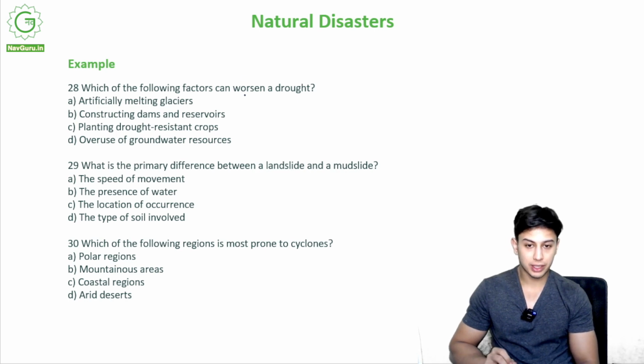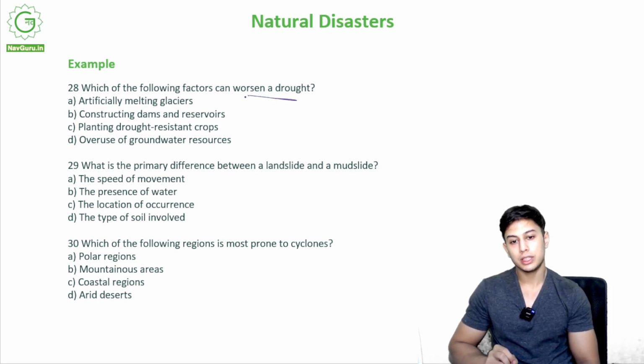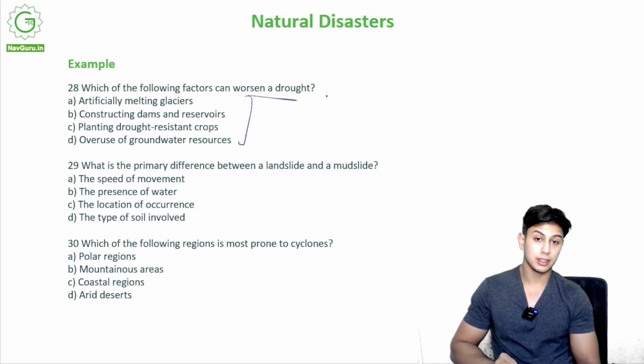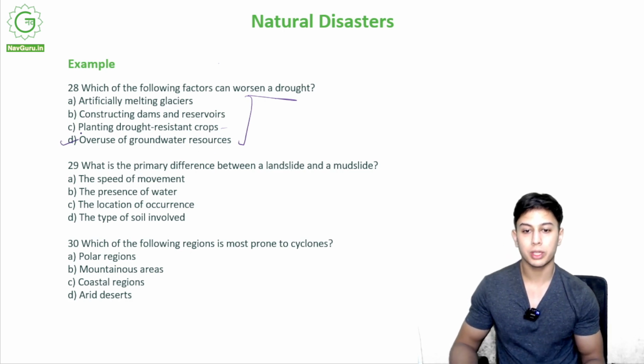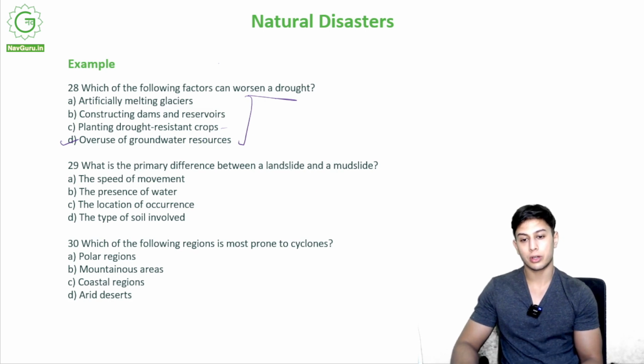Which of the following factors can worsen a drought? Out of these, which can worsen a drought, increase its effect? Artificially melting glaciers, constructing dams and reservoirs, planting drought resistant crops, overuse of groundwater resources. So of course it is D, overuse of groundwater. More and more water is being pumped out, hence a drought.